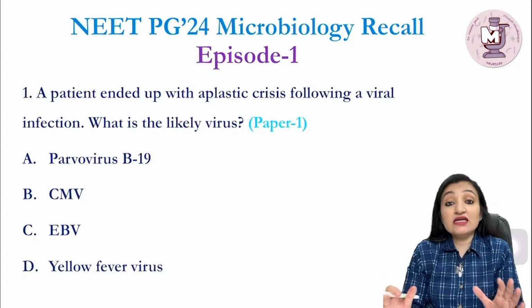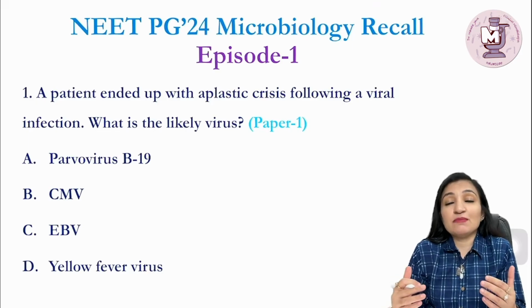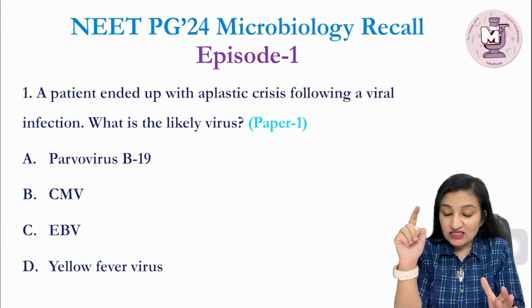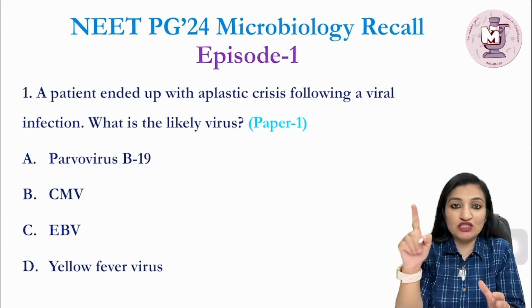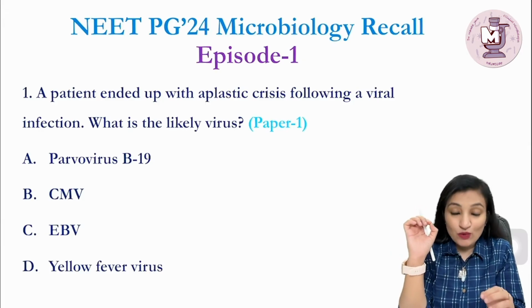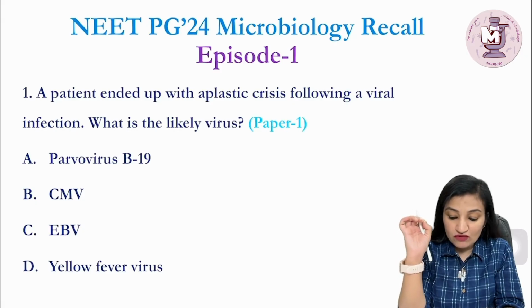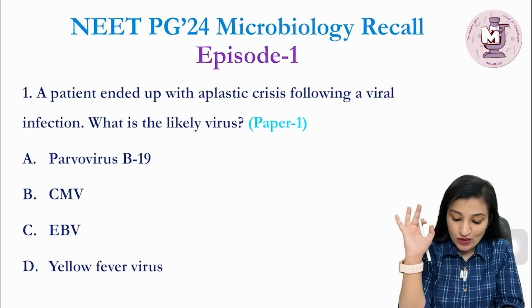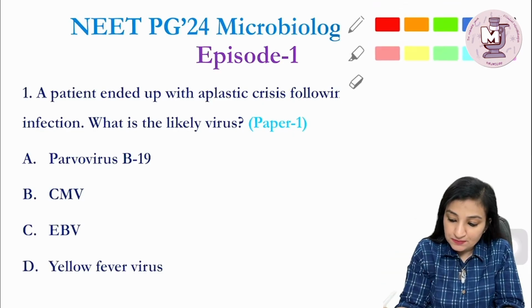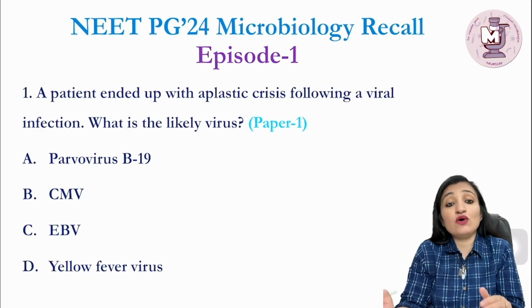So let's begin. In this very episode, that is episode 1, the maiden video of this series, the question I've picked up was asked in paper 1 of NEET PG 2024 exam. And the question goes like this. A patient ended up with aplastic crisis following a viral infection. What is the likely virus? Parvovirus B19, CMV, EBV, or yellow fever virus.